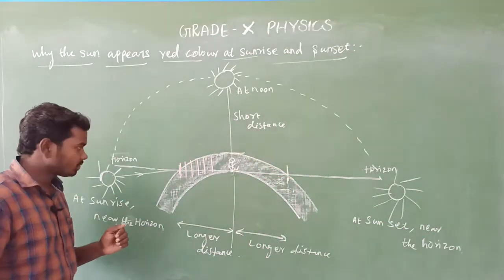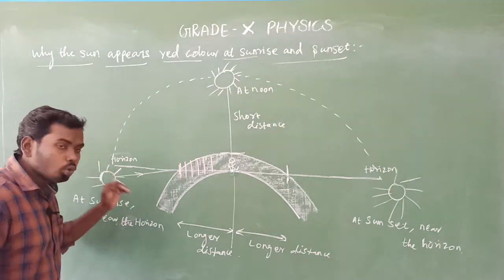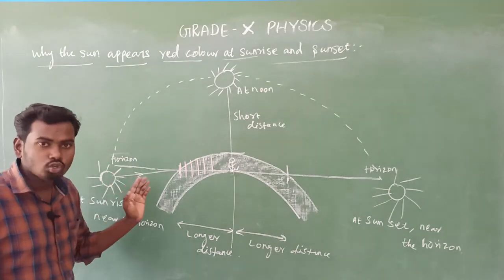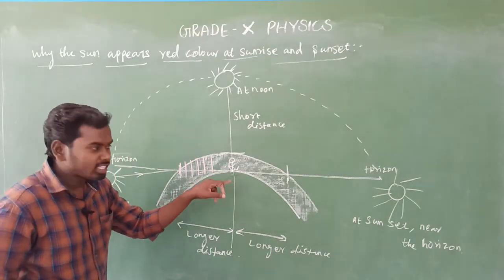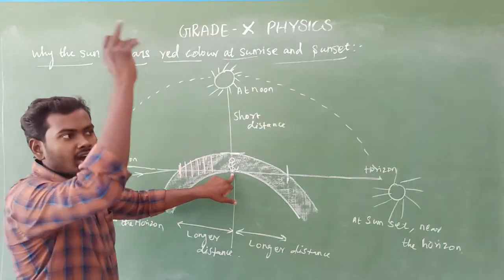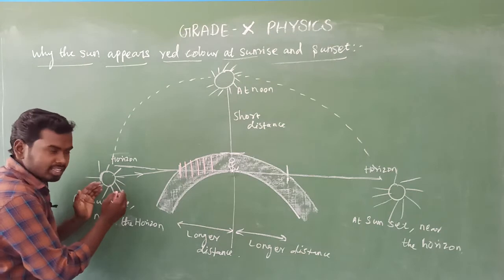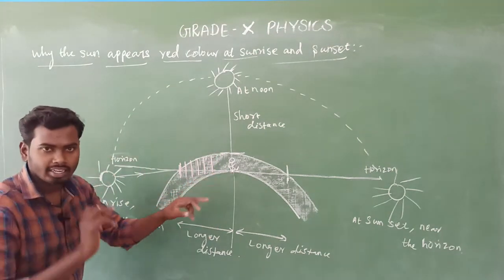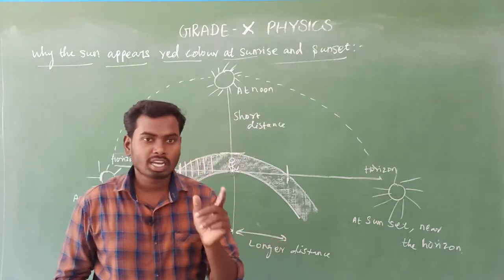Okay, so look at here. Finally come to the point. During sunrise, the sunlight has to travel a longer distance to reach us, which means the observer is here. We are standing, actually observing the sun's position. Is it clear? Yes. So during sunrise the sunlight has to travel a longer distance to reach us, isn't it? Yes. Already we know sunlight is a mixture of 7 colors, the VIBGYOR spectrum.